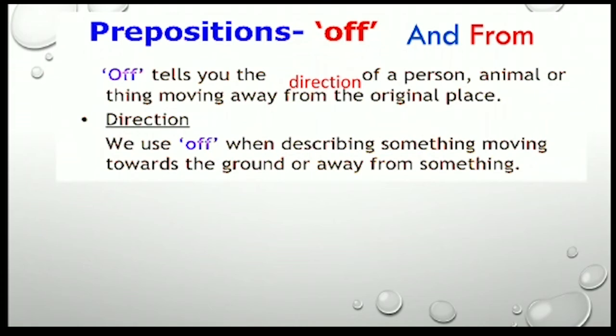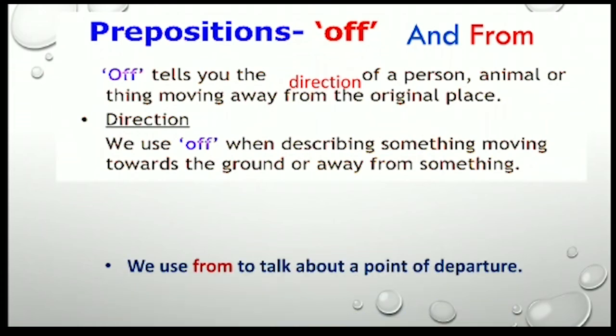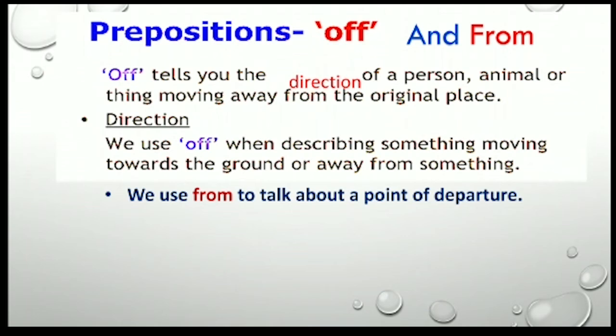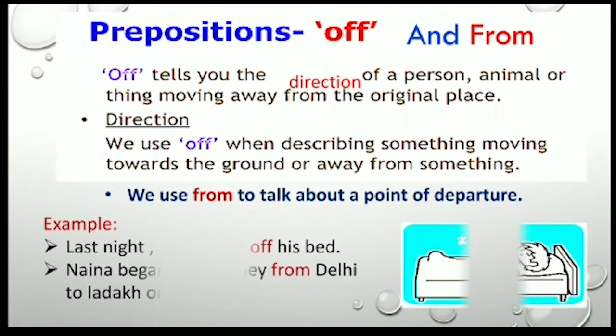Direction means we use off, O-double-F, when describing something moving towards the ground or away from something. We use from to talk about a point of departure. So off for something moving towards the ground and from for the departure point.